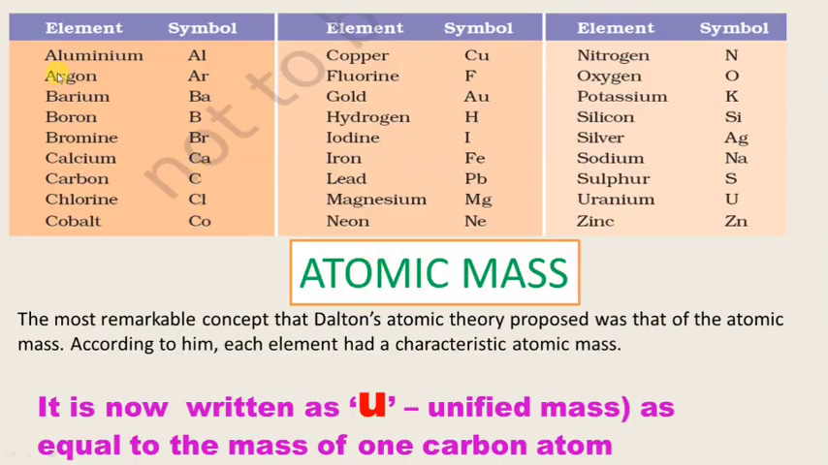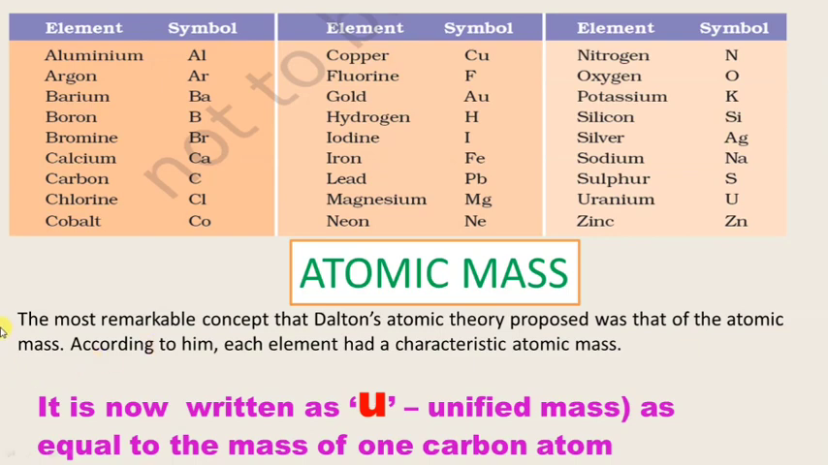So here you can see the symbol of aluminium is Al. The first letter, I have told you, the first 2 letters, that is A and L. Argon Ar, barium Ba, boron B. So for all these elements, just for reference, you have to memorize at least 30 elements, their atomic number and atomic mass. So now let's move to the next topic, that is atomic mass.